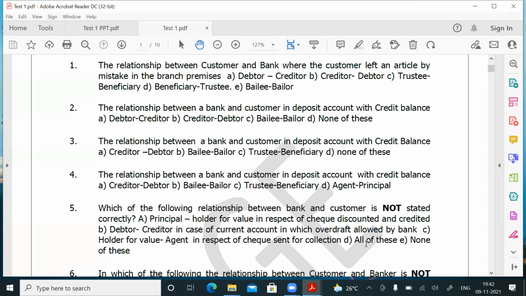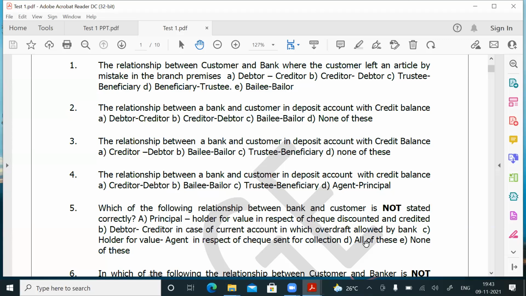Friends, I have come across candidates who have come out of the examination hall and say, sir, everything is okay, the questions seem to be very simple, but we get confused at the time of choosing the correct answer. So you should know the logic and what they ask. Accordingly, you have to pick the correct answer. So for question number 5, the answer is all of these, that is A, B, C are not stated correctly. So question number 5, answer is D.